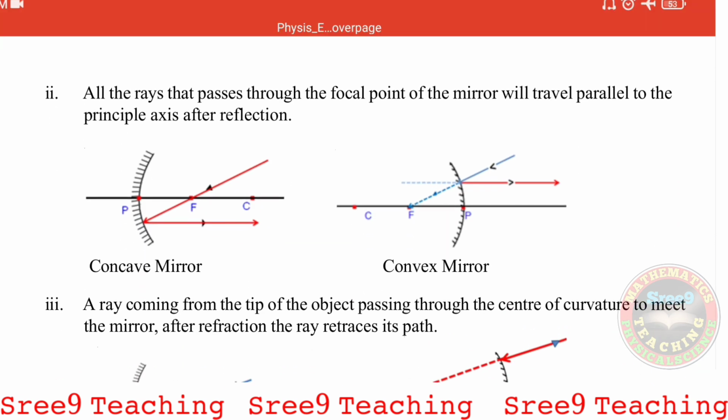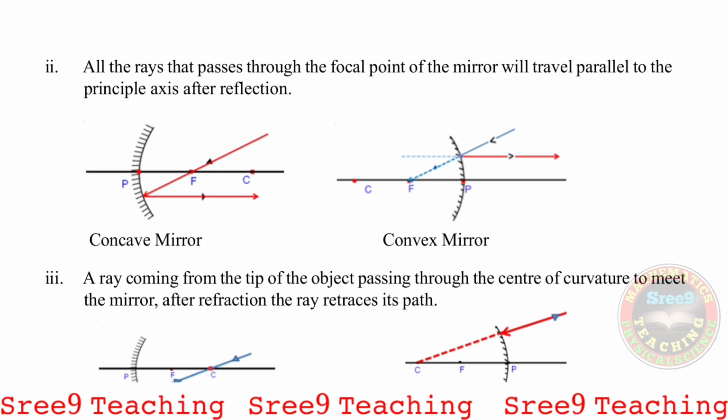Now let us go to the second rule. All the rays that pass through the focal point of the mirror will travel parallel to the principal axis after reflection. In the first case, we have seen that if the ray travels parallel to the principal axis, it gets reflected and passes through the focus, isn't it? And the inverse of that: if the ray travels through the focus, what happens? It travels parallel to the principal axis.